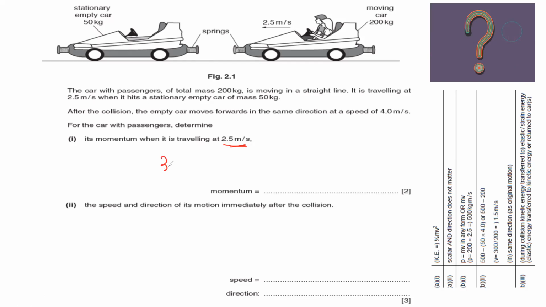Momentum is the product of mass and velocity. 200 multiplied by 2.5, so the momentum is 500 kilogram meter per second. Is the first part clear?